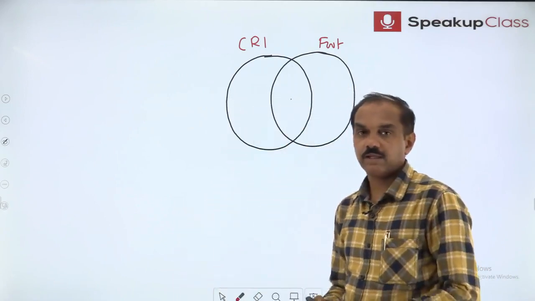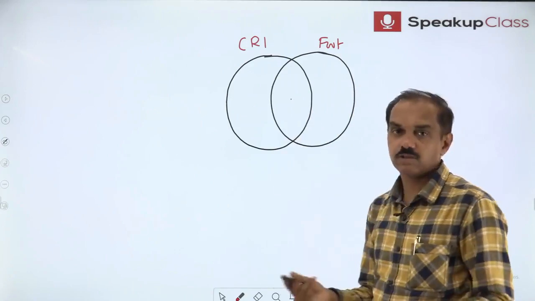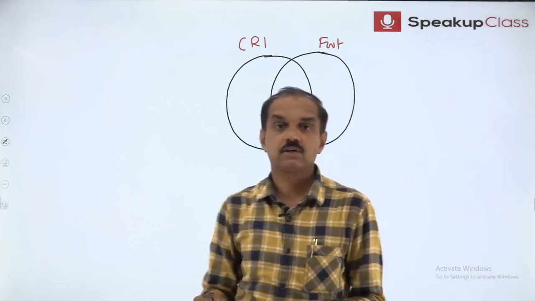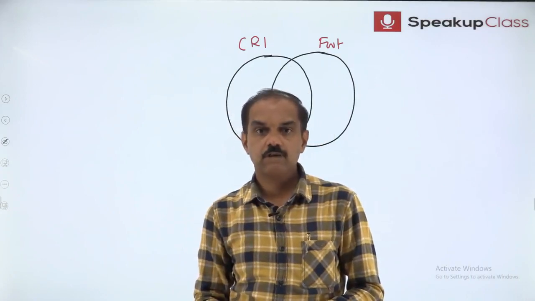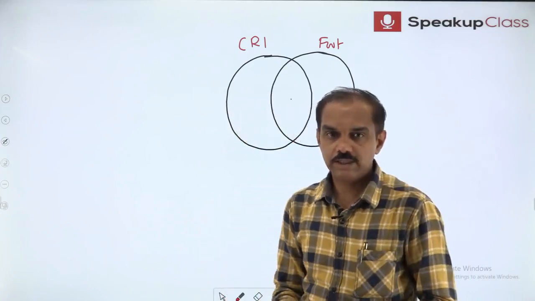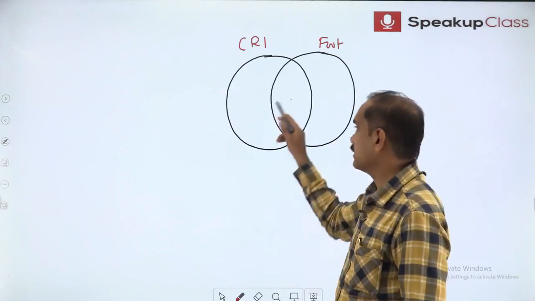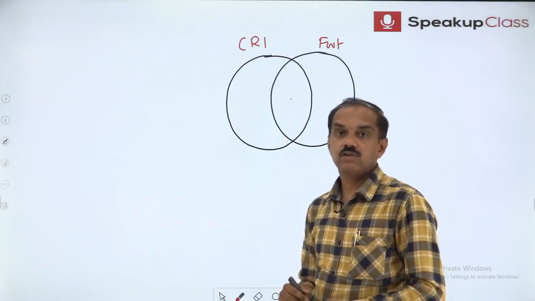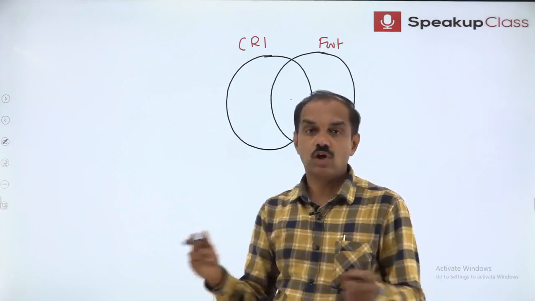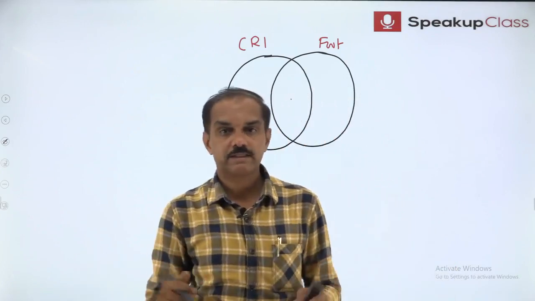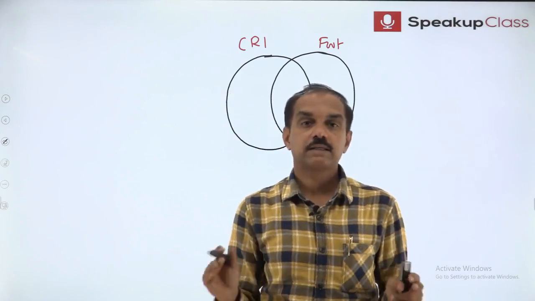So can you write in the beginning itself what is being asked? Impossible. That is why it is not a problem on Venn diagram. If you know what is to be written at the center, then it will become a problem on Venn diagrams. And if you do not know what is to be written at the center, then it is a case of extra innings.